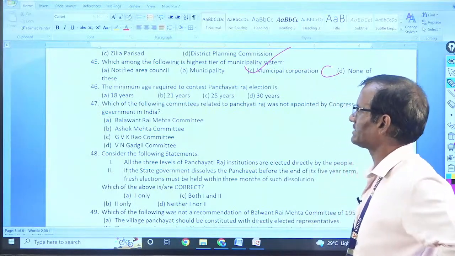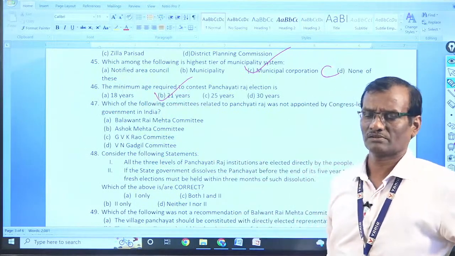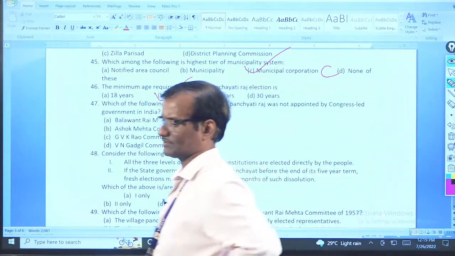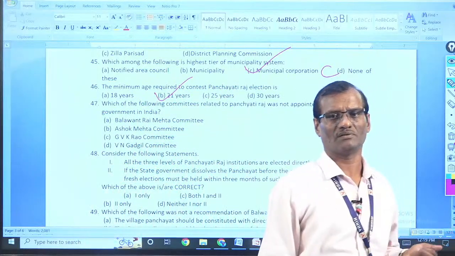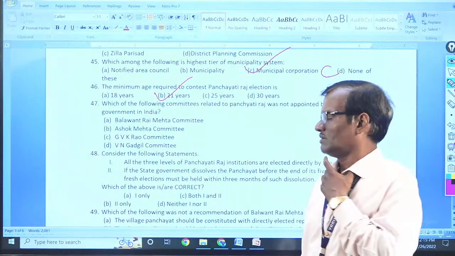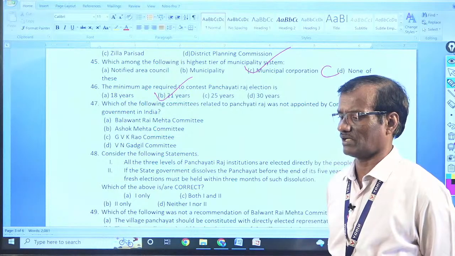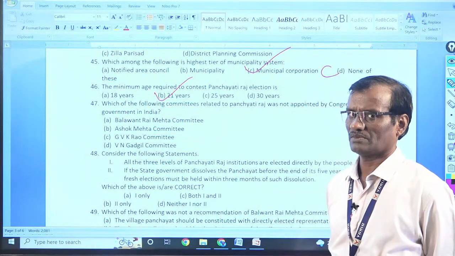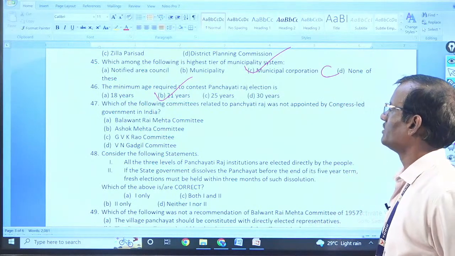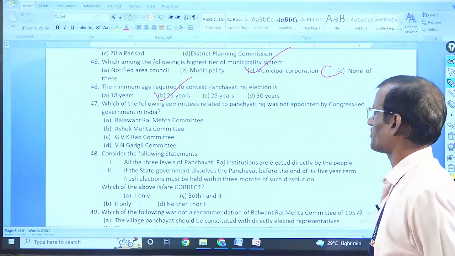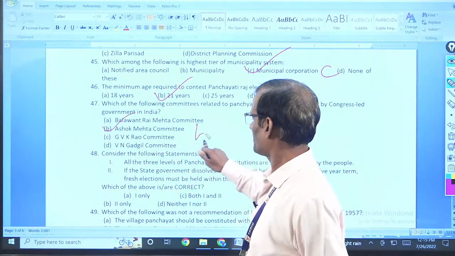The minimum age required to contest Panchayat Raj elections is 21 years. It is mentioned in the 73rd Act that a person who has not attained 25 years or has attained 21 years and above, then he may not be disqualified. Which of the following related to Panchayat Raj was not appointed by Congress-led government? It was the only Ashok Mehta committee. B.